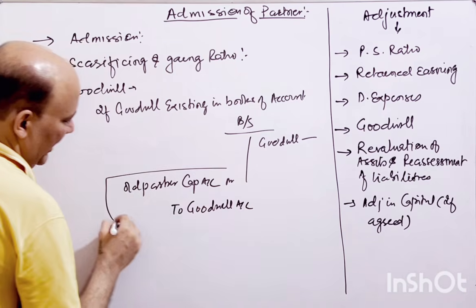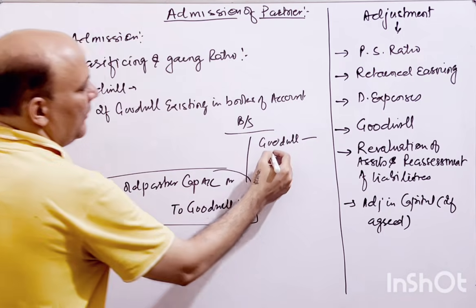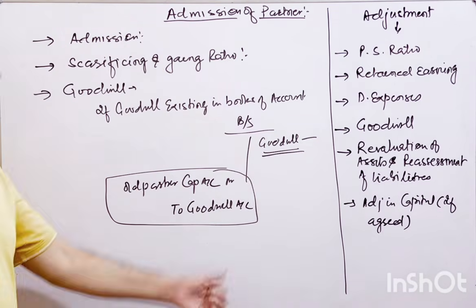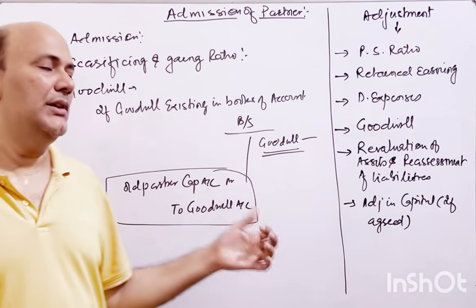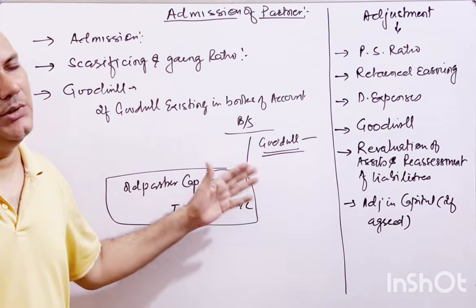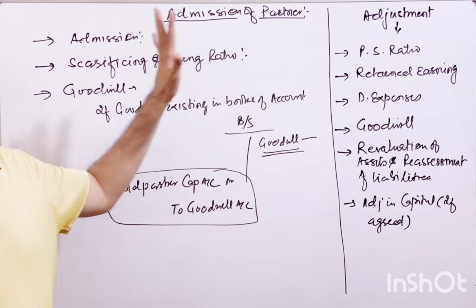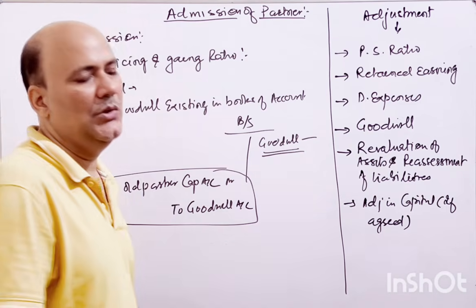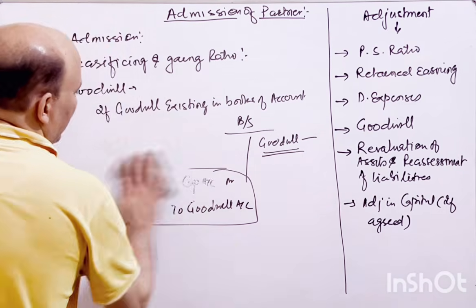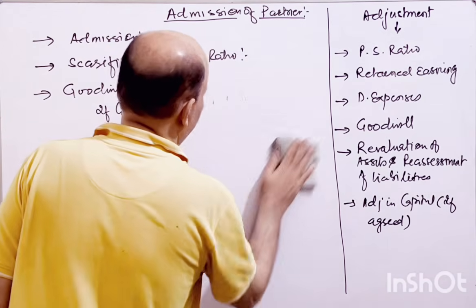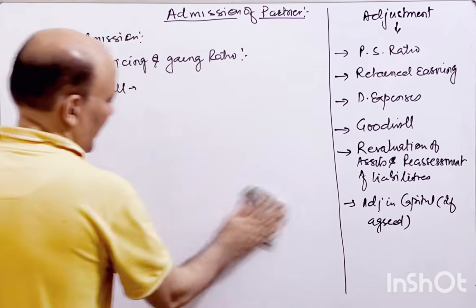So this would be the entry to write off this already existing goodwill at the time of admission of a partner. If goodwill exists in the books of account, that means at the time of admission you straight away take this goodwill and write it off from the books of account. This is the first thing you have to do, right? So this is your goodwill.